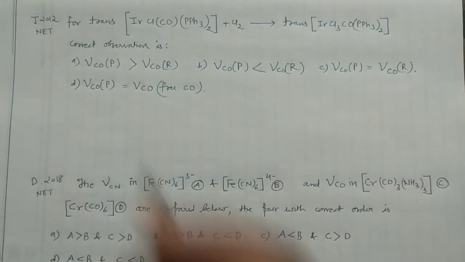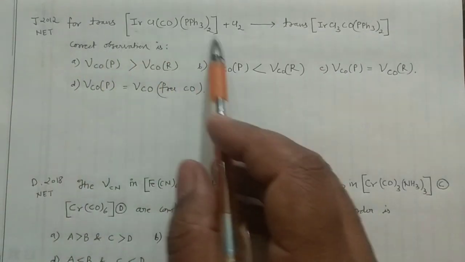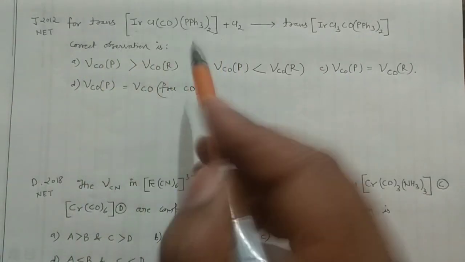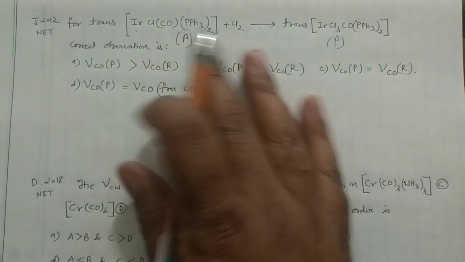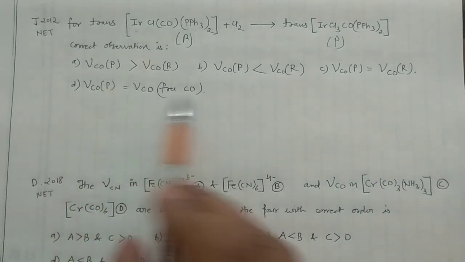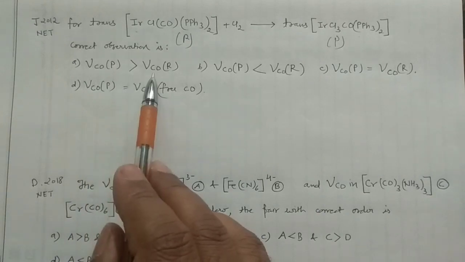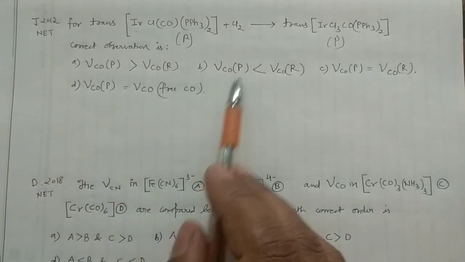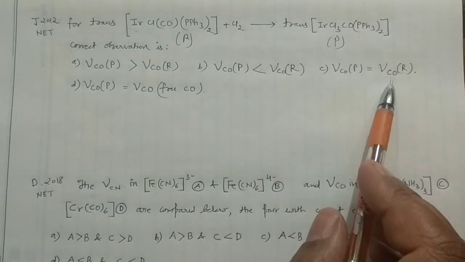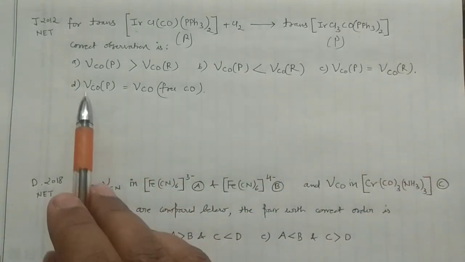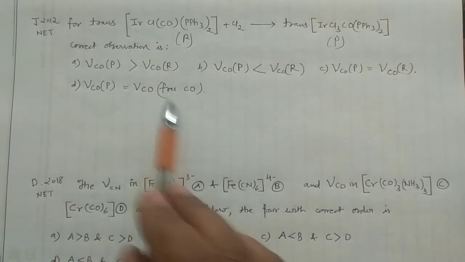Now my next question is June 2012 unit. This compound, trans, this compound is the reactant and this is the product. Okay, this is forming this one. Correct observation. Okay, that means carbonyl stretching frequency in the product would be more than the reactant. In that case, product carbonyl stretching frequency would be lower than the reactant. In that case, both would be equal. And the last option, your product carbonyl stretching frequency would be equal to the free carbonyl stretching frequency.